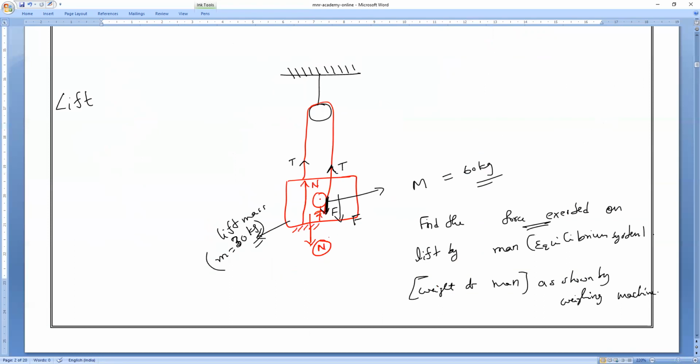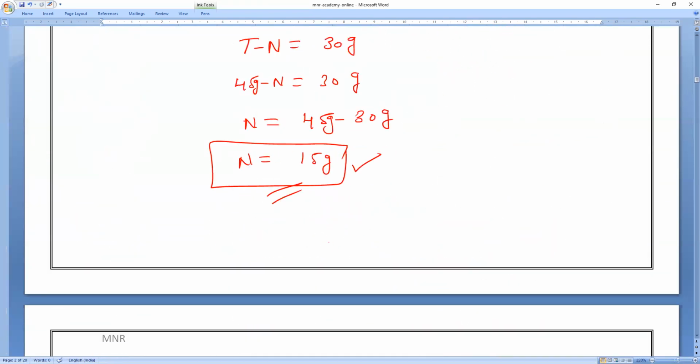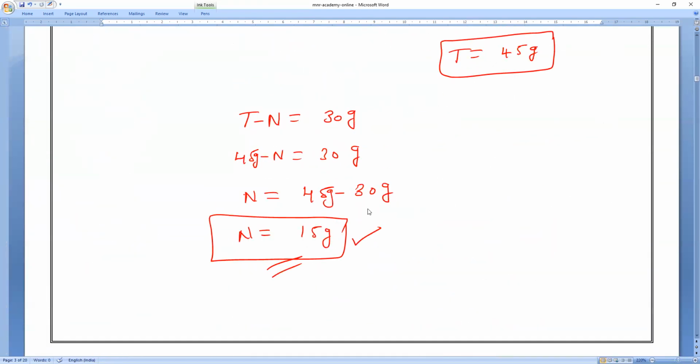Yes, sir. So N is equal to how much is the answer? N is equal to 15 g. Okay. So that is the force exerted on the lift by the man. That is what you have to remember.